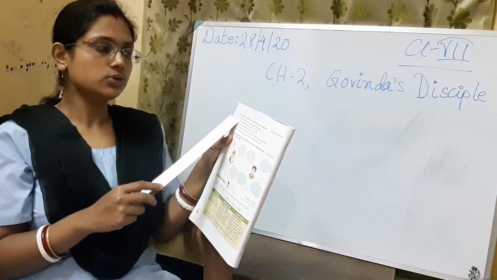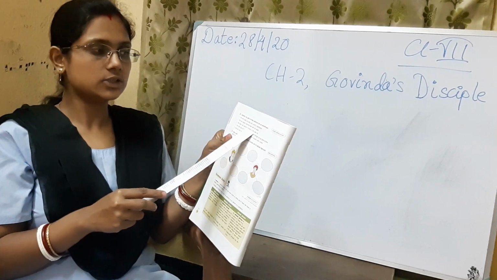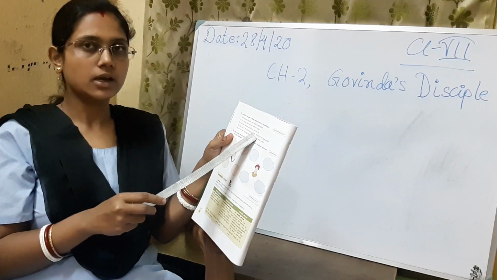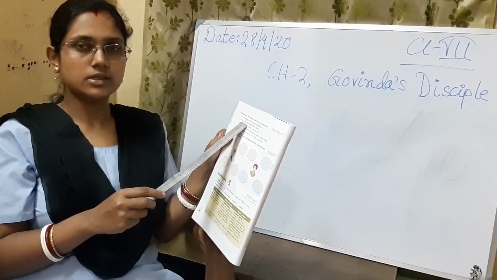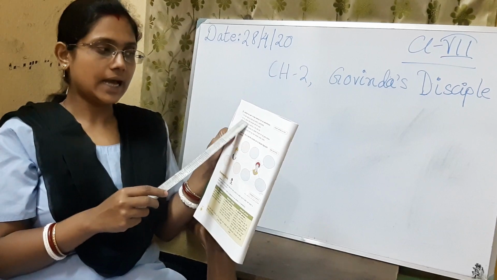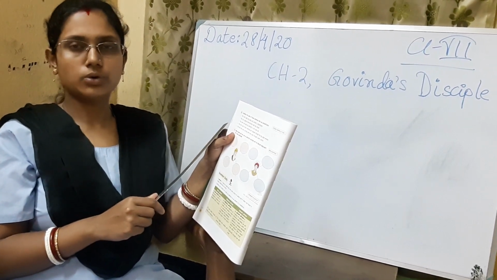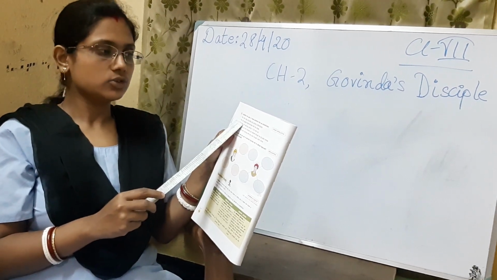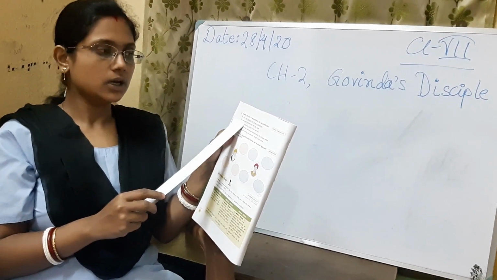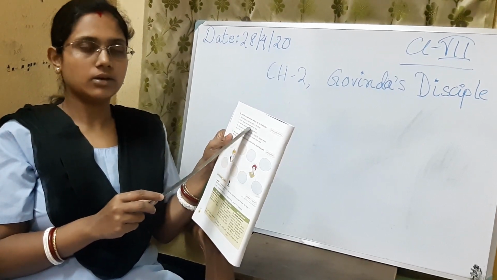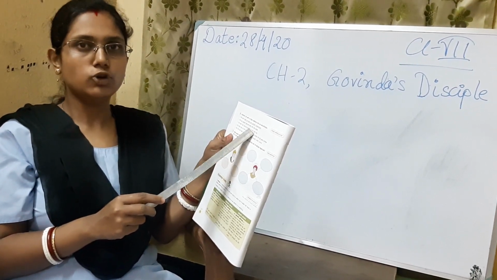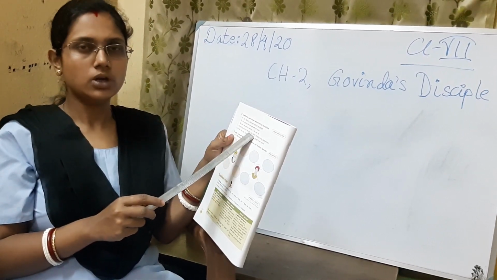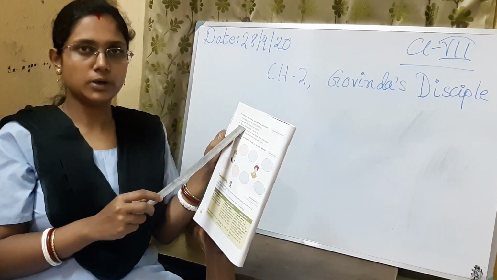Then number 2, the sun played hide and seek with the clouds. What is the personification here? Can you guess? I'm telling the answer. You know that the sun does not have any life, so it is not a human object. But hide and seek, only human beings can play hide and seek. But here the sun is playing hide and seek. So here the sun is personified as a human being.